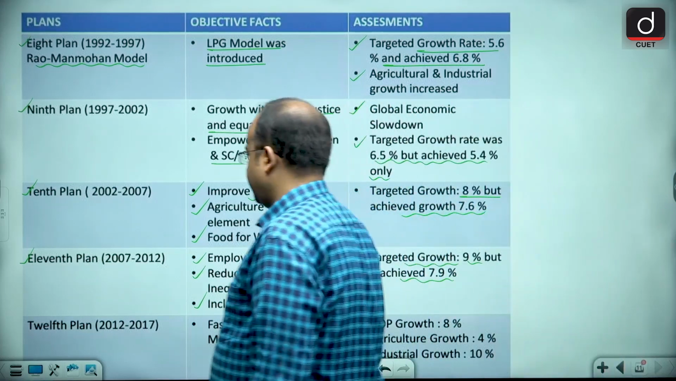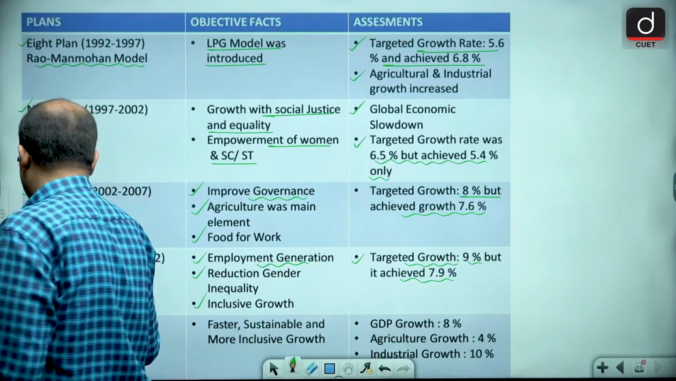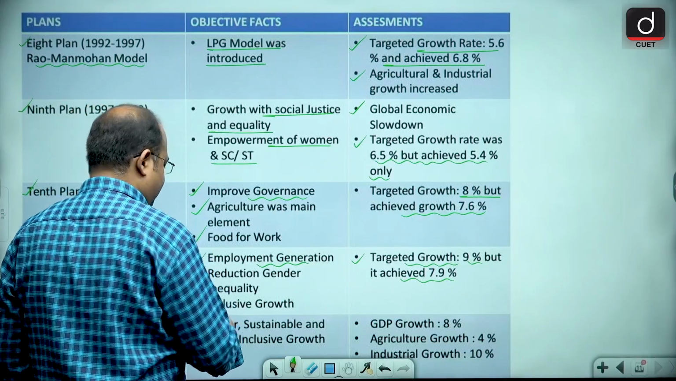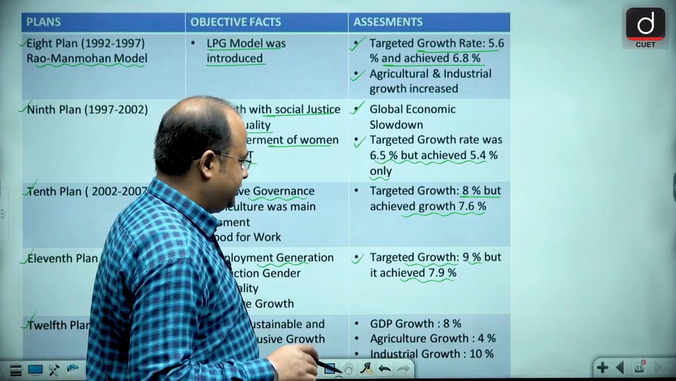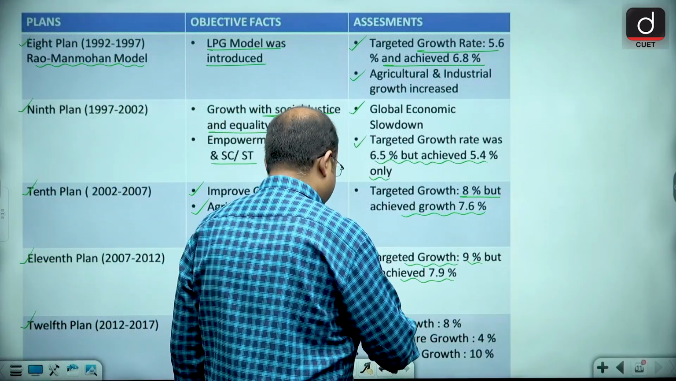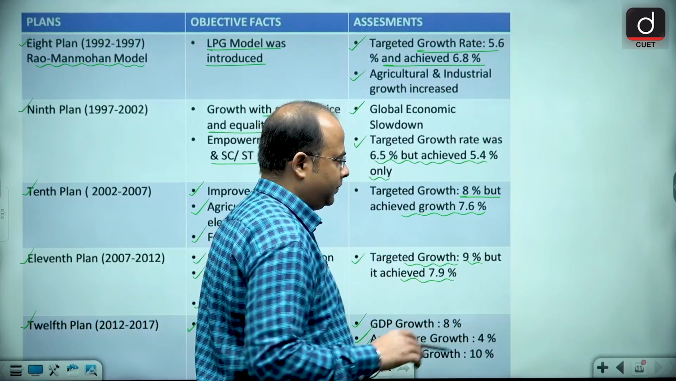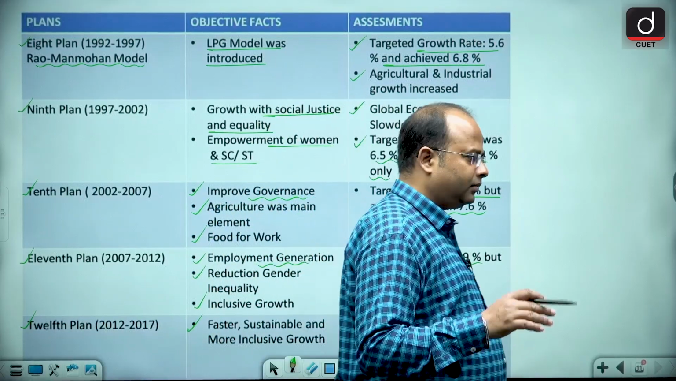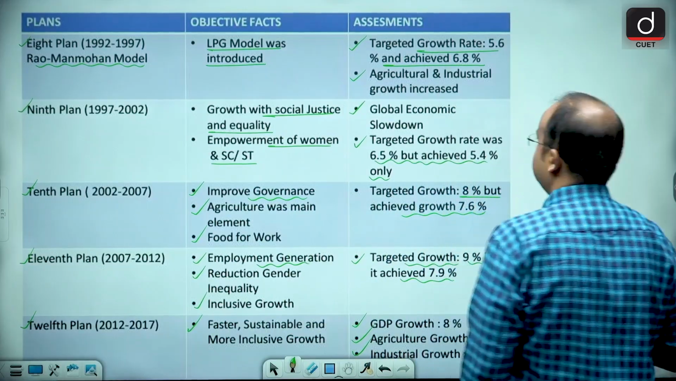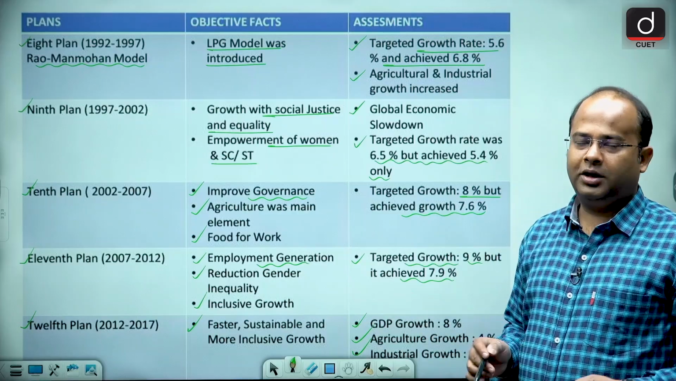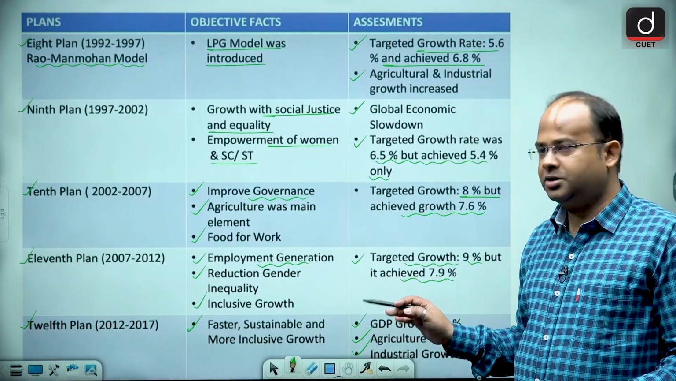Next we have the 12th 5-year plan, which ran from 2012 to 2017. The aim was faster, sustainable and more inclusive growth. GDP growth was set at 8%, agriculture growth at 4%, and industrial growth at 10%. So that was the growth that was on target.